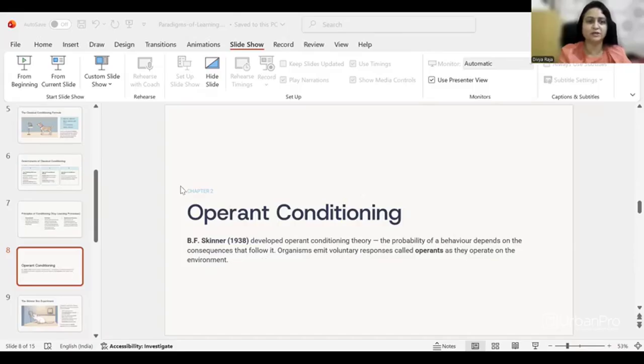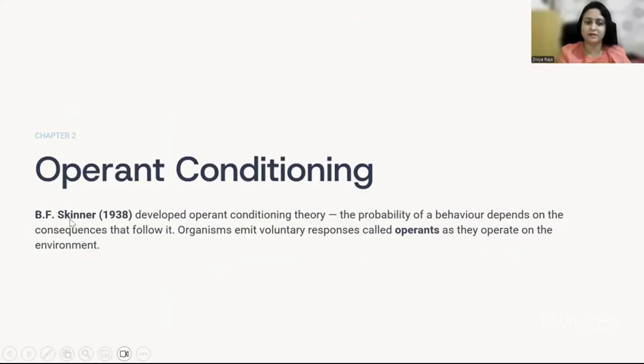Now, the next type of conditioning is operant conditioning. This was developed by Skinner, and here it's basically about consequences: how we learn a certain behavior and how our behavior depends on the consequences which follow the behavior.